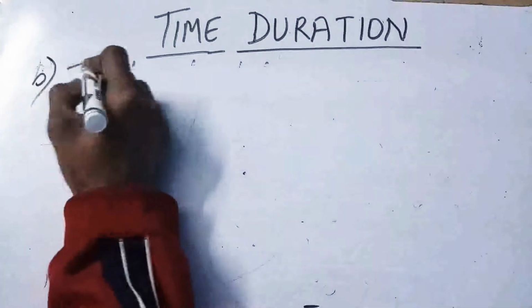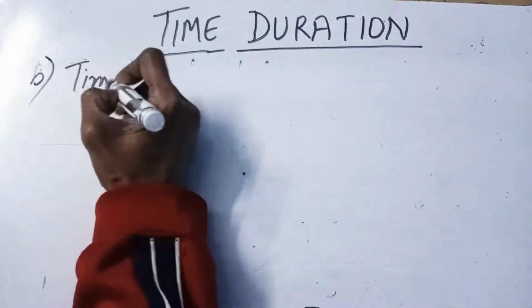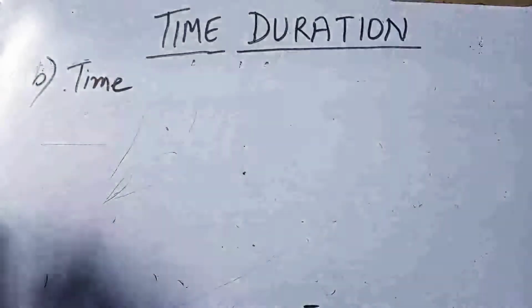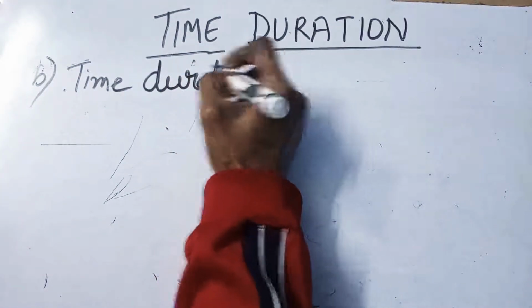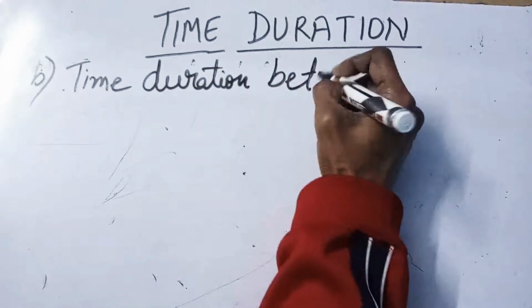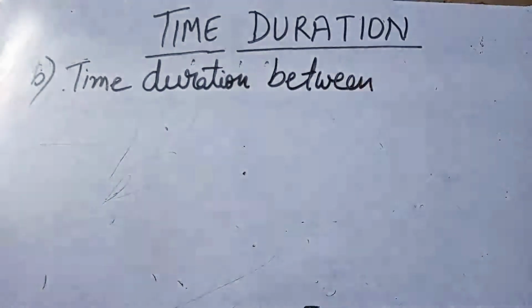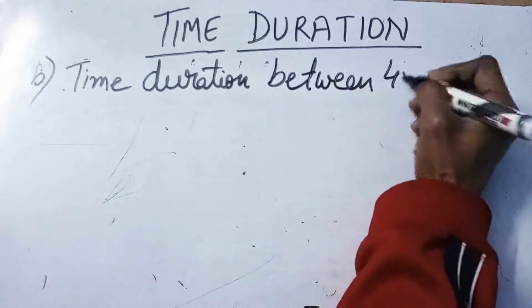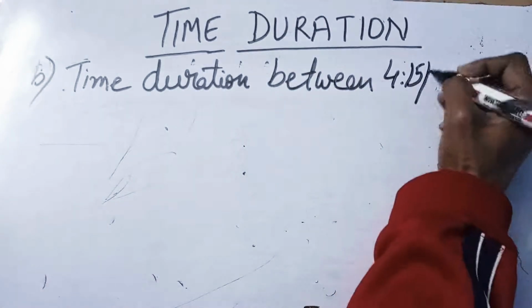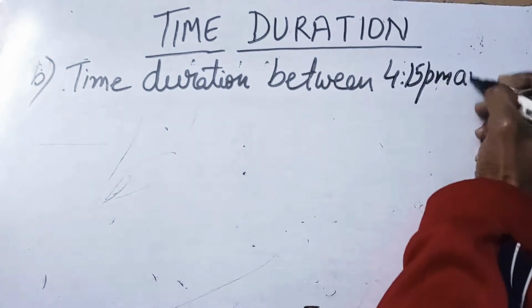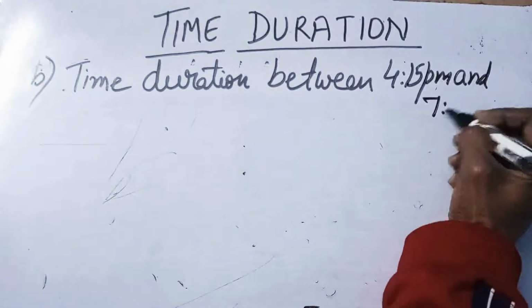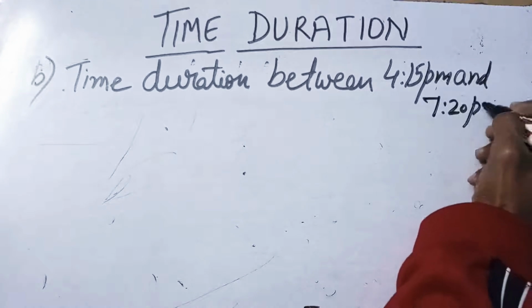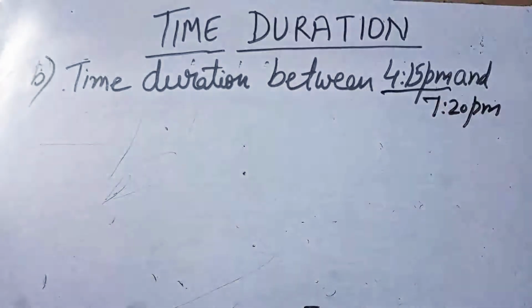We have to find time duration between 4:15 p.m. and 7:20 p.m. Now starting time is 4:15 and ending time is 7:20.